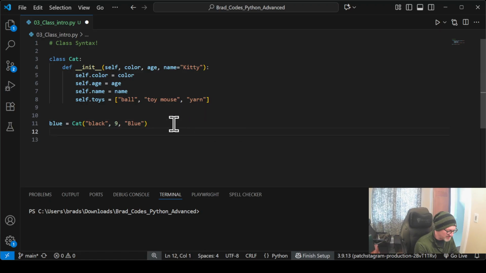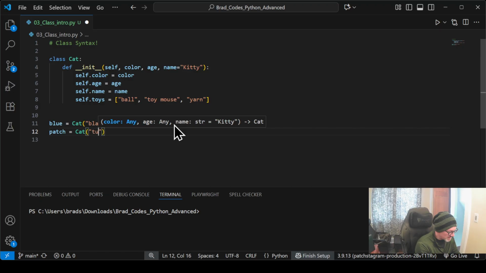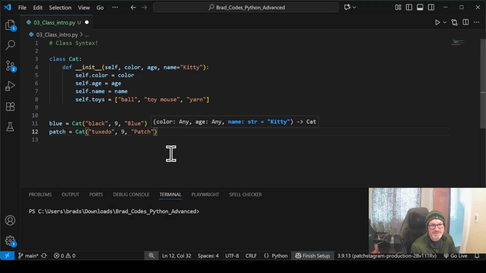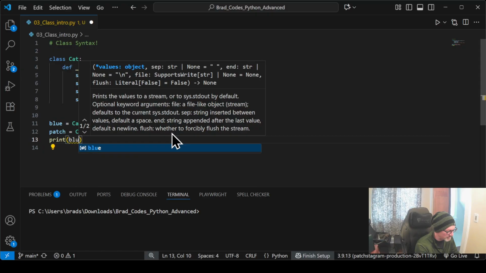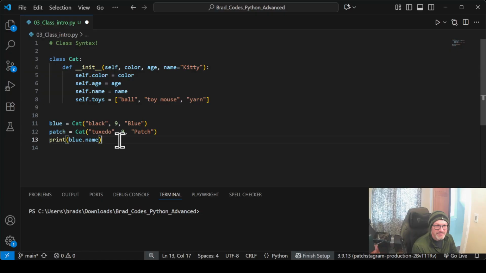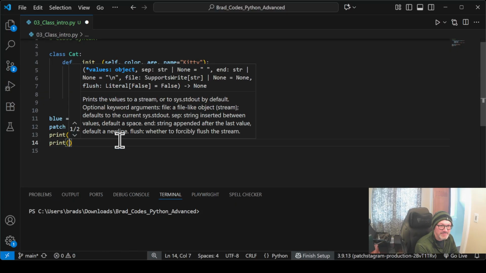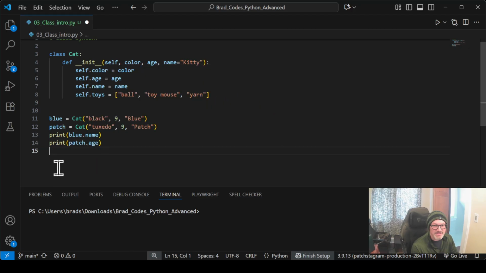While we're at it, let's make a second cat. These are both my cats. We're going to have Patch here. He is a tuxedo cat, Blue's brother. So same age, named Cool. So now we have 2 cats. If we want to go ahead and look at some of their attributes, we can do blue.name. And let's also print patch.age. Cool.